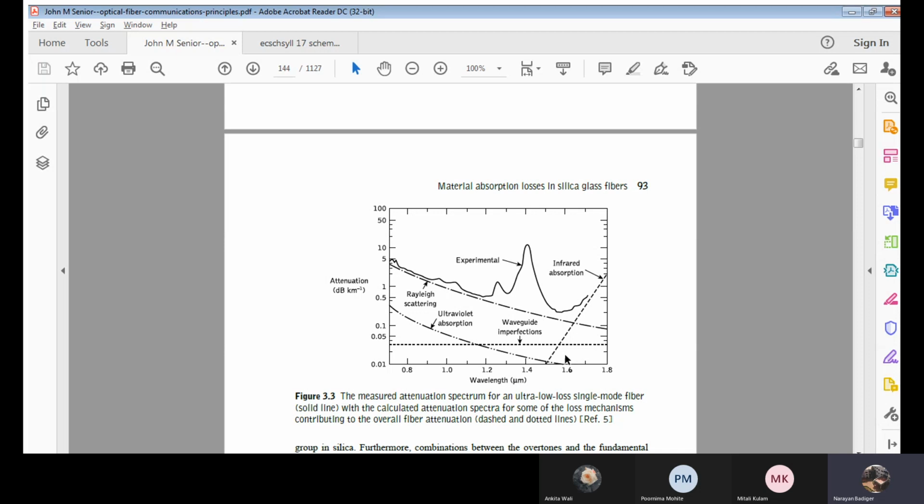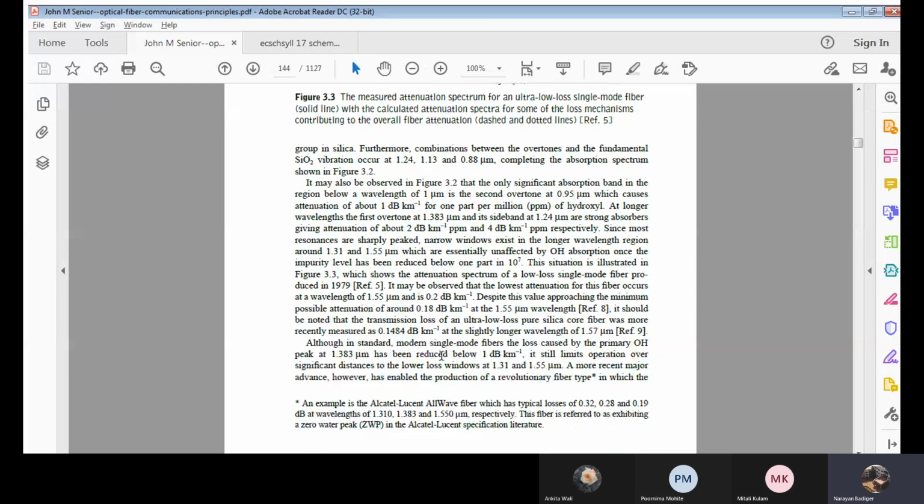Correct? I hope my cursor is visible. At 1.6, if I just draw a line, it is increasing. See this dotted line. So it is almost in between 1.4 and 1.6, somewhere near 1.5, where I am having less amount of attenuation. Am I correct? Yes or no? Correct, that's what is mentioned here.